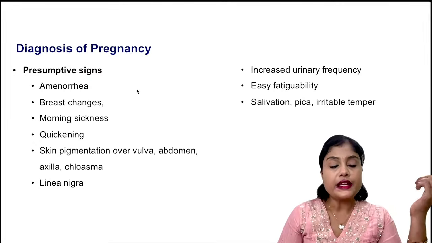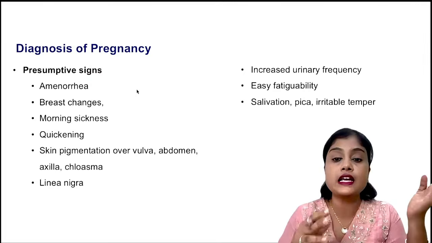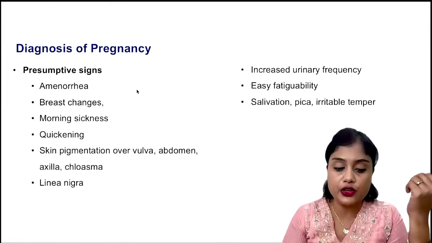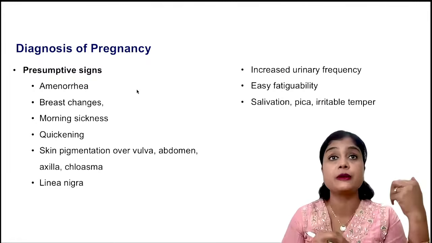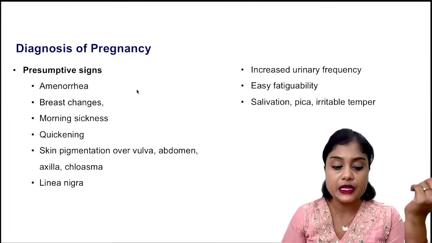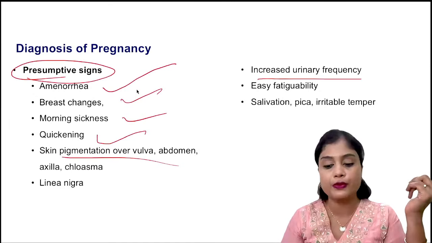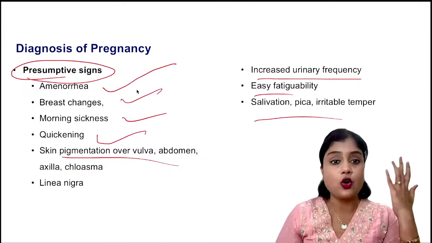So next, coming to the diagnosis of pregnancy, as we told, presumptive signs are what? These are the patient symptoms. So patient symptoms like amenorrhea, breast changes, morning sickness, all these things we told, isn't it? The patient is appreciating fetal movements, quickening, skin pigmentation, linea nigra, she's complaining of, or increased frequency of micturition, easy fatigability, salivation, pica, or irritable temper. All these things are patient symptoms.